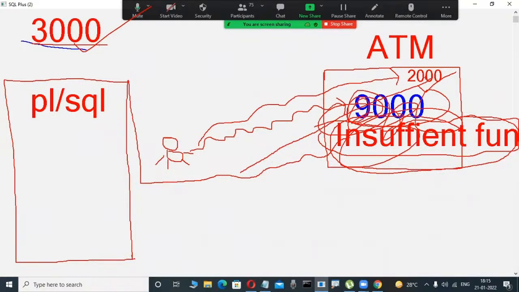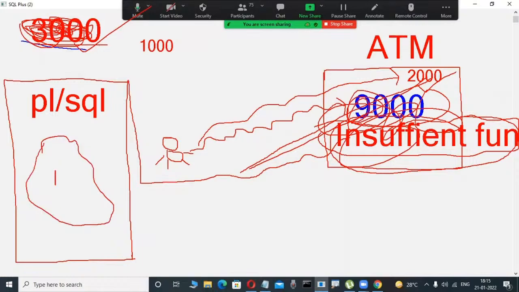Now, whenever we withdraw 2,000, what is the available balance? Here 3,000 minus 2,000, that is 1,000. That I want to affect in my database. Otherwise, if you withdraw 2,000 and still 3,000 remains available, the total banking system would collapse. Those are all transactions, and they write code for them. That's why PLSQL developers are required in a project.